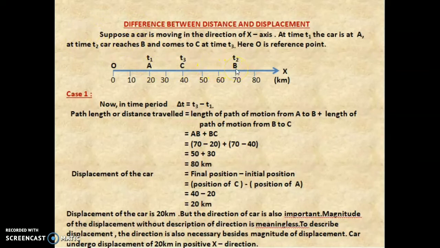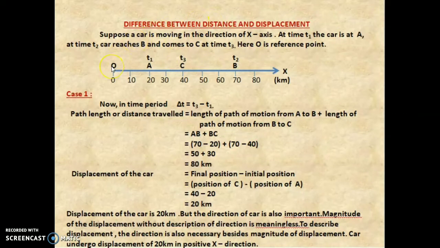Afterwards, from position B the car comes back to position C at time t3. Here O is the reference point.